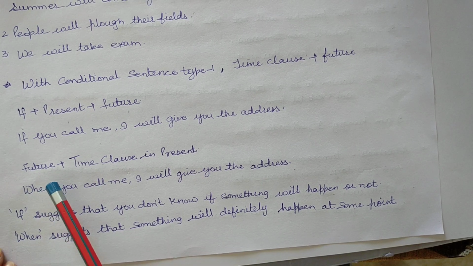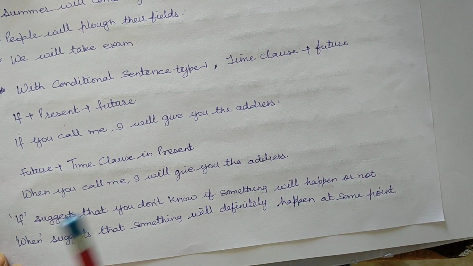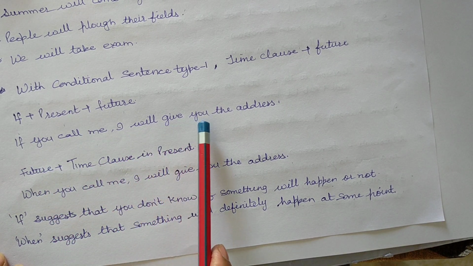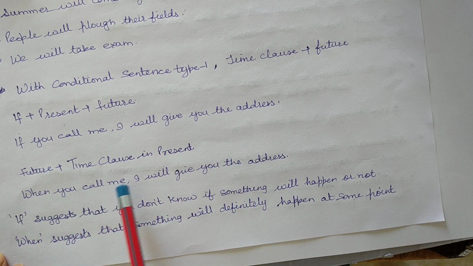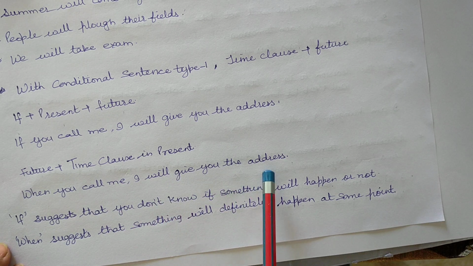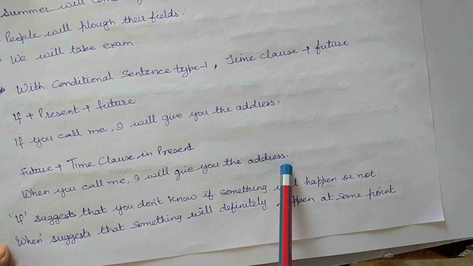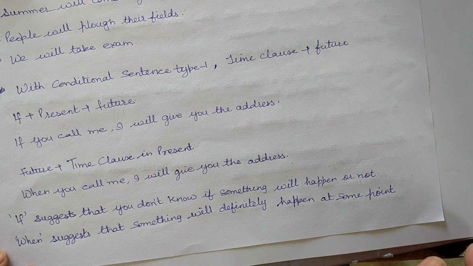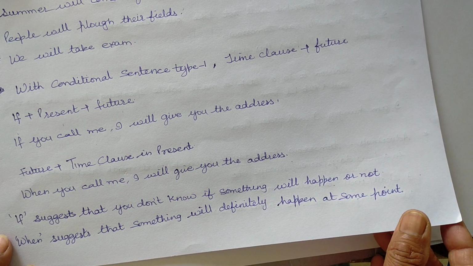Here are some examples. First is, if you call me, I will give you the address. When you call me, I will give you the address. So the meanings are different over here. Another example: my mother will help me with my homework when she has time. My mother will help me with my work when she has time.